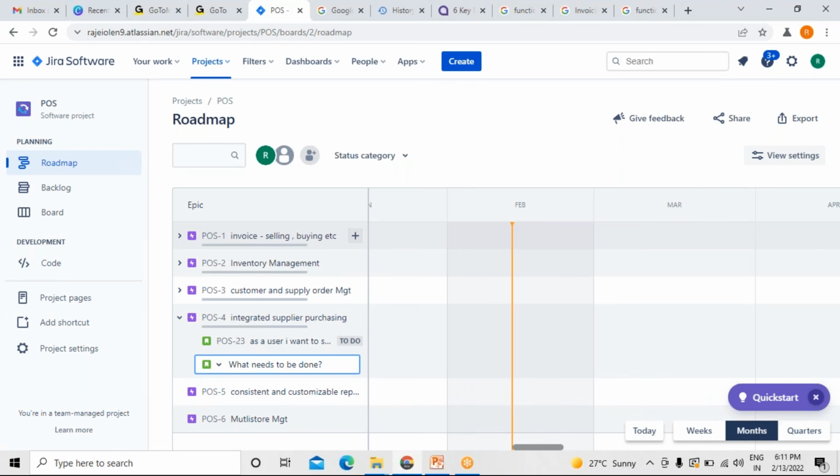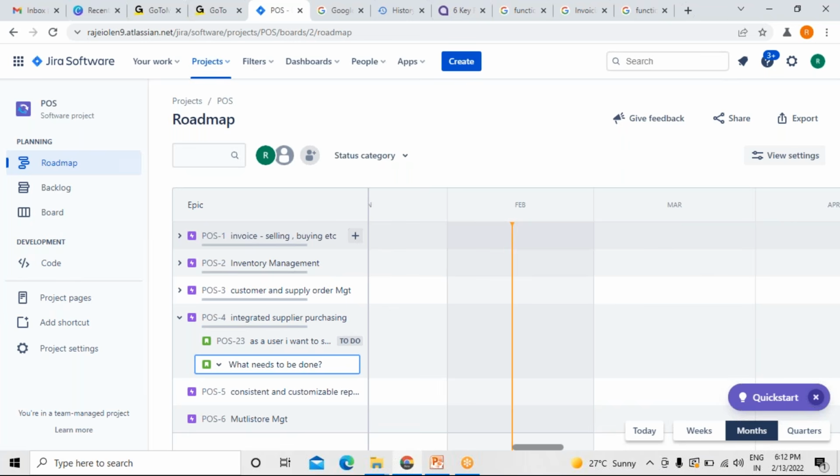Okay, next, anything apart? Integration, we can say that also what material is still not received or is in progress, like that we can say what is the status of the PO.